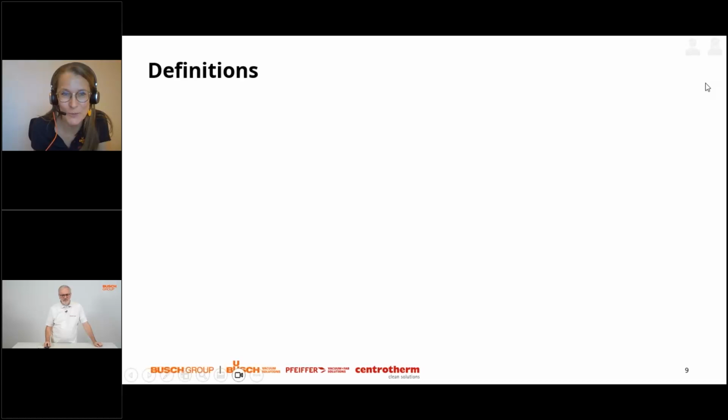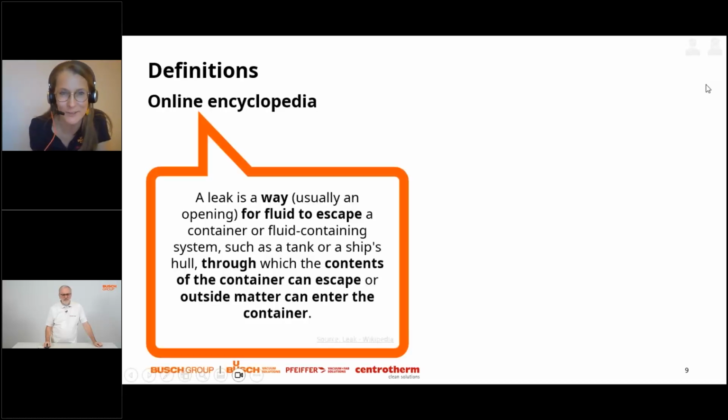I want now to come back to some definitions together with you, Rudi. On my side, I had to check an online encyclopedia to see how they describe a leak. What I found was the following description. A leak is a way, usually an opening, for a fluid to escape a container or a fluid-containing system, which could be a tank or a ship's hull, through which the content of the container can escape or outside matter can enter the container. What do you think about that, Rudi?